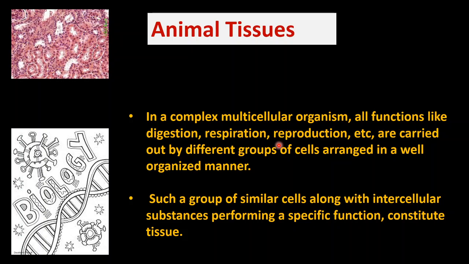Okay. So as we have seen here, different groups of cells are arranged, right, and they form a tissue. They are arranged in a well organized manner, and then eventually they form a tissue. Such a group of similar cells along with intercellular substances performing a specific function constitute a tissue. Obviously we know that each and every single cell inside our body, maybe it belongs to a respiratory system, maybe a digestive system, maybe a nervous system, they all are responsible to carry out a particular function, right?